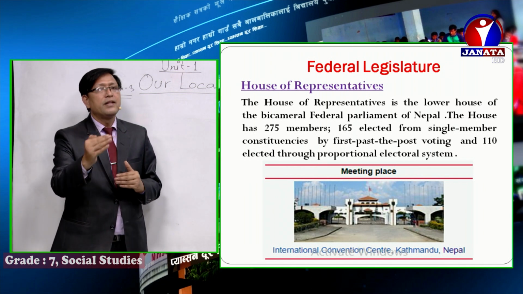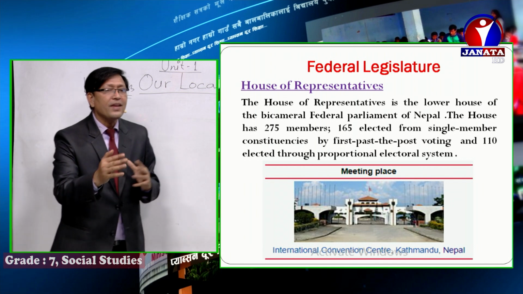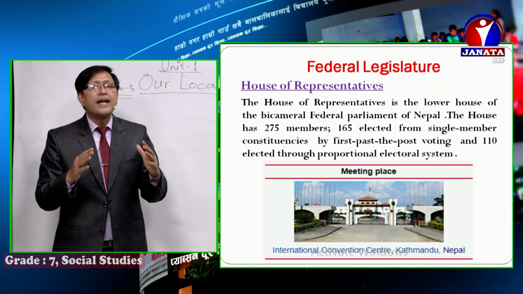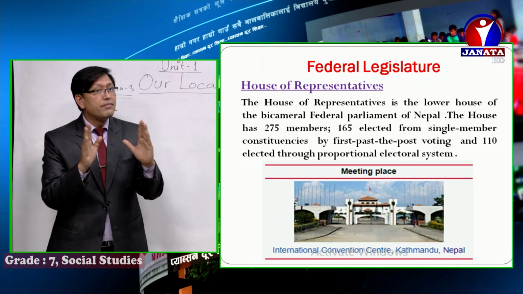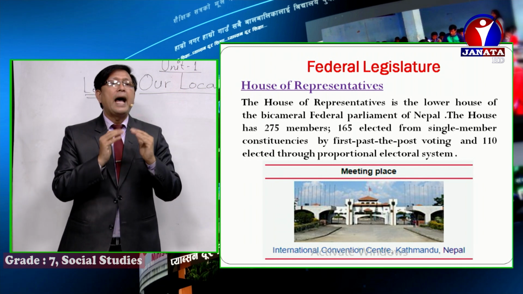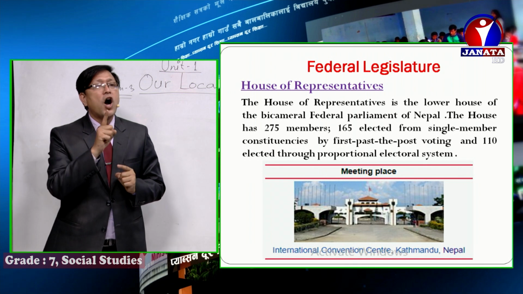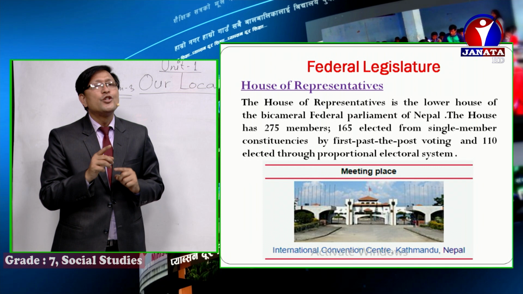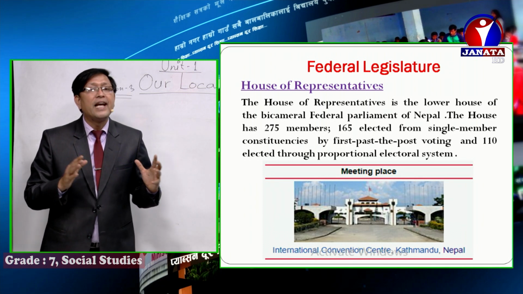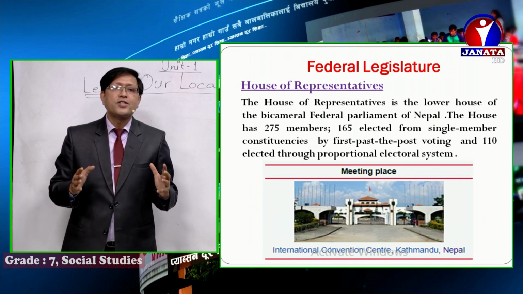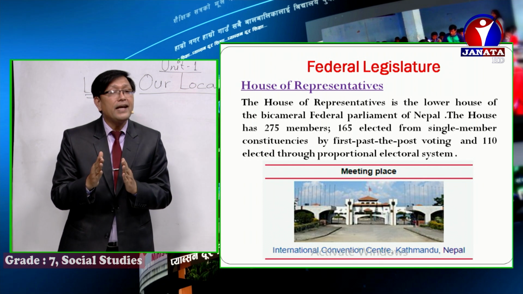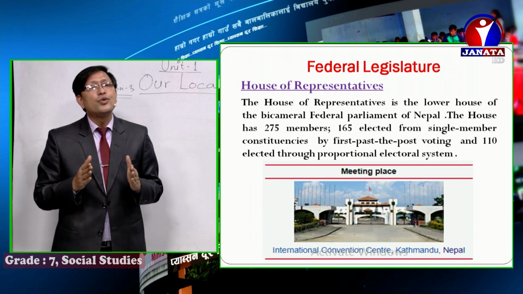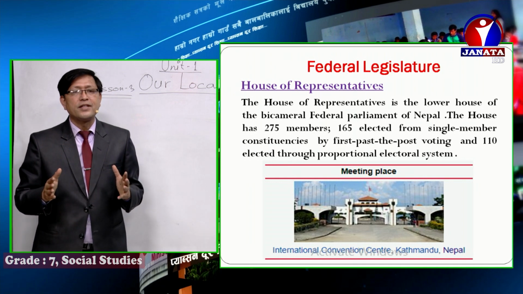Boys and girls, let me tell you very clearly. In the House of Representatives there are 275 members. Clear? Okay. Out of 275, 165 people get elected through the first past the post electoral system. All right, and the remaining 110 get elected through the proportional electoral system.